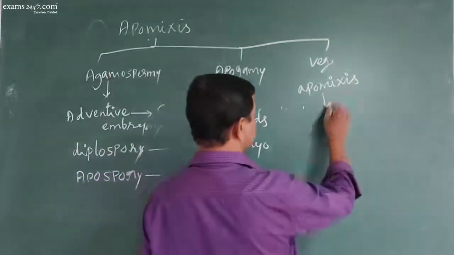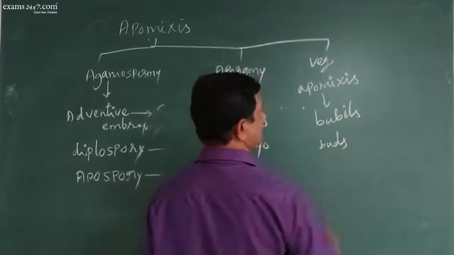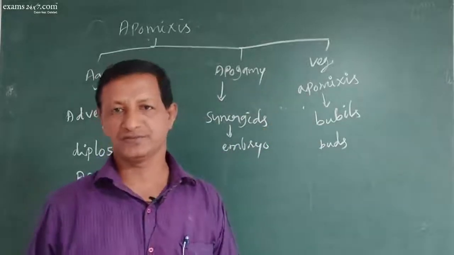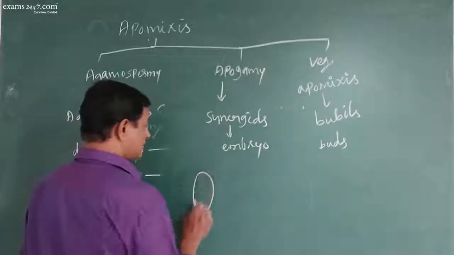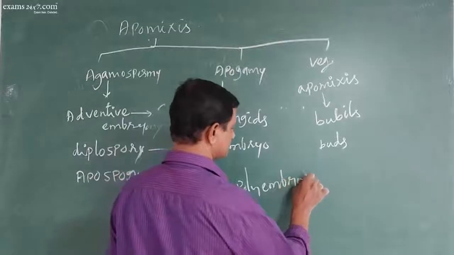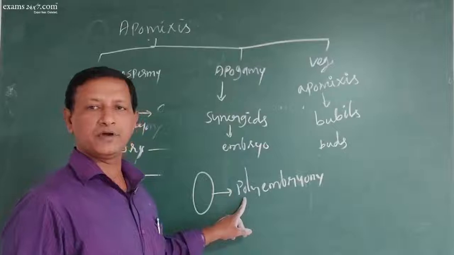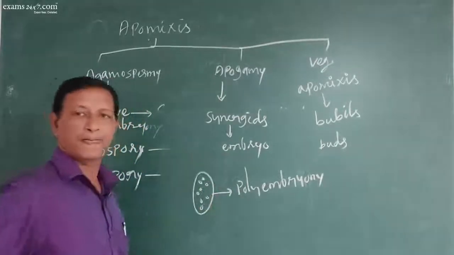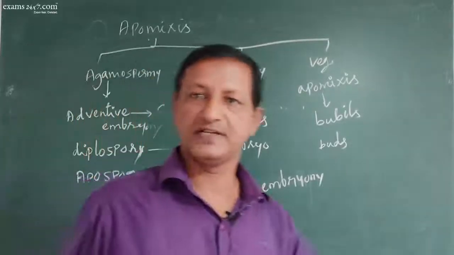Here you will get some vegetative structures like bulbils or buds that directly grow into a new plant. That's called vegetative apomixis. Sometimes, even in the normal condition, a normal seed will show polyembryony. So what is polyembryony? That is one seed having many embryos. This is called polyembryony. Is that fine?